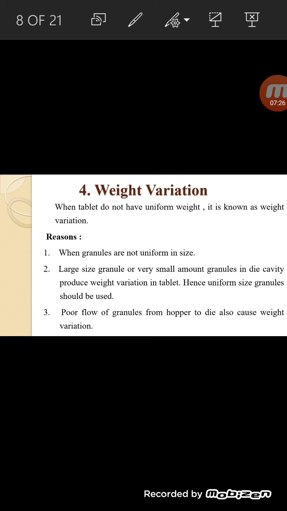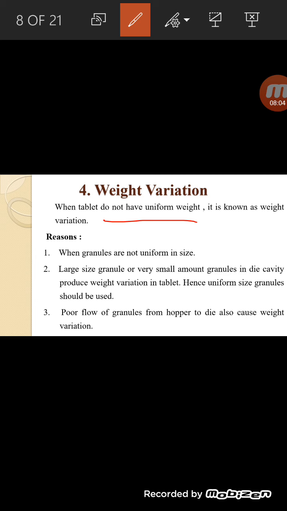Weight variation means the tablet does not show uniform weight and uniform drug content. That problem is called weight variation. This weight variation occurs when we use granules of different sizes for the manufacturing of tablets.